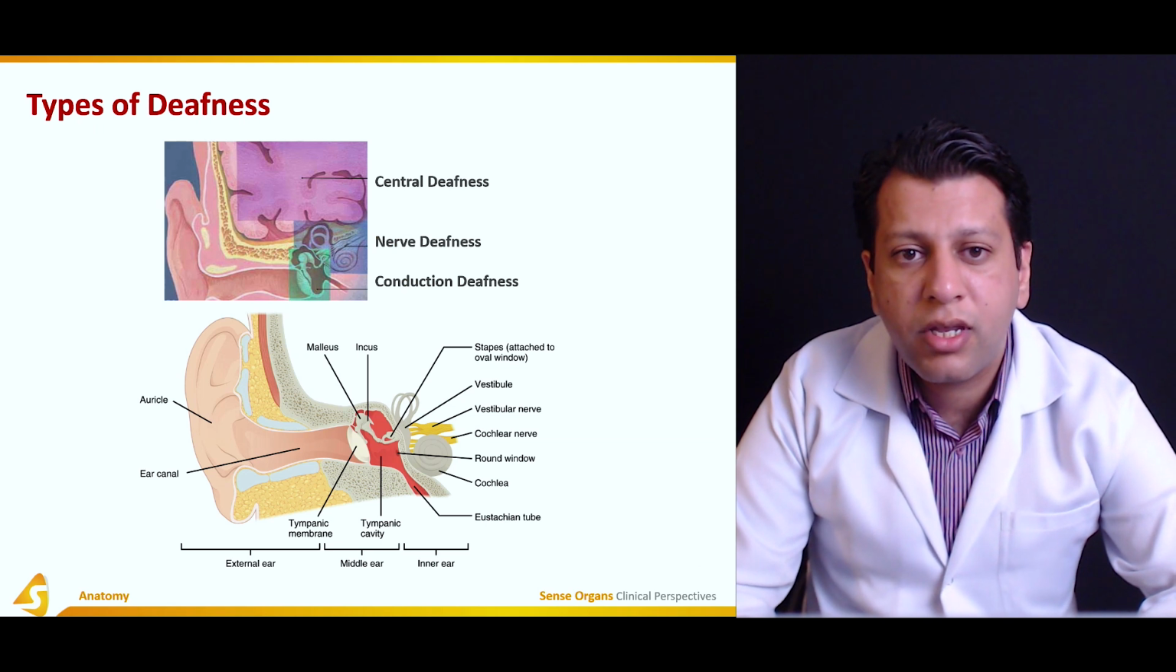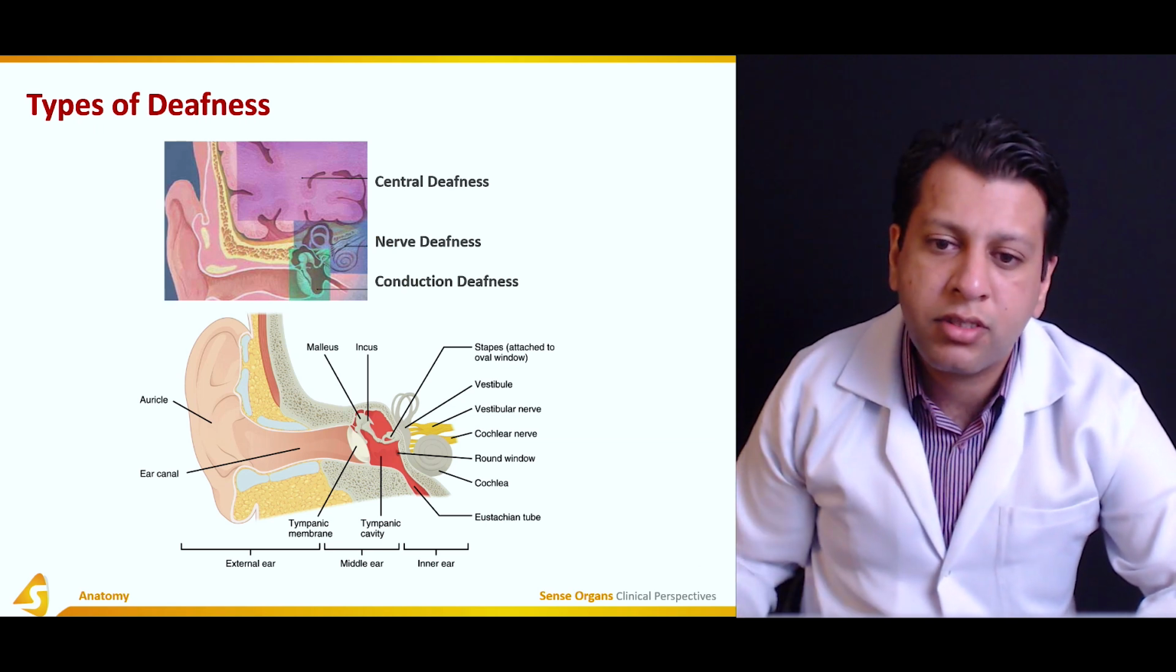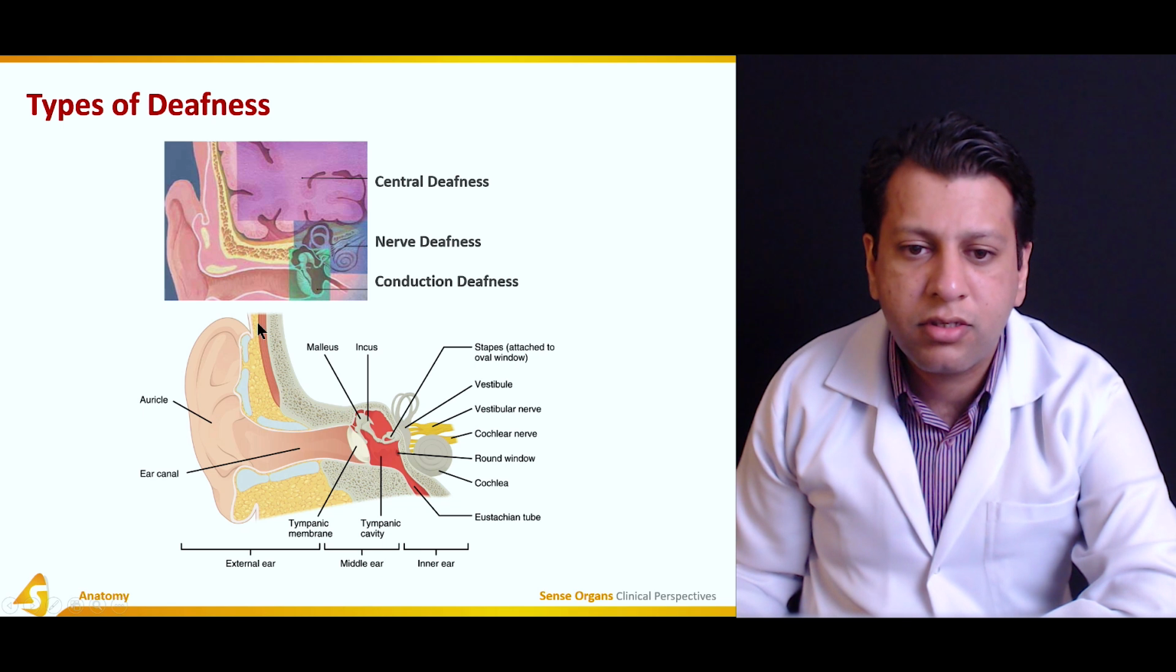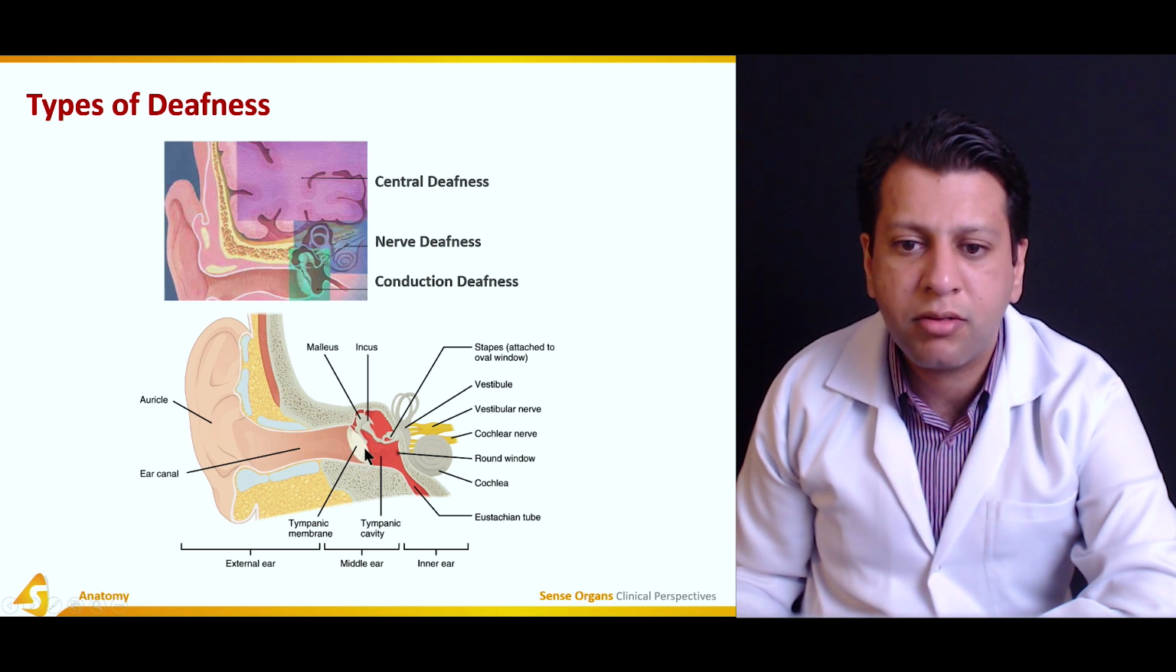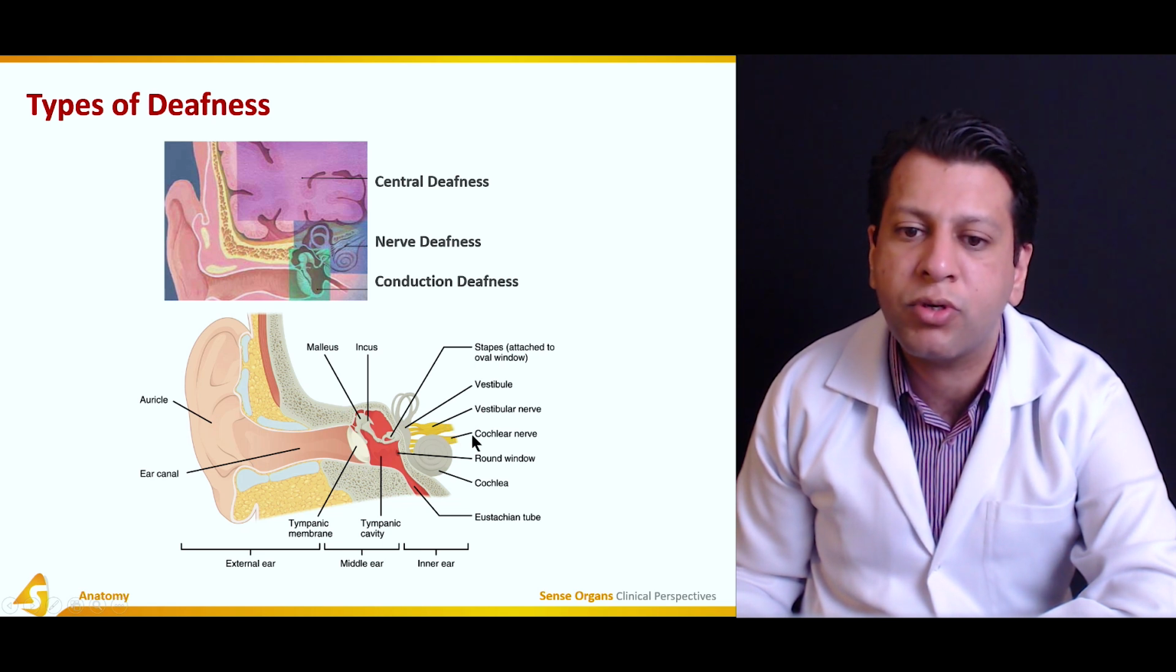Now, if you see over here, this is showing the ear structure. This is the external ear. This is the tympanic membrane. This is the middle ear, and this is the inner ear, containing the cochlea and semicircular canals. And as you can appreciate, the vestibular nerve and the cochlear part of the vestibulocochlear nerve are going on.